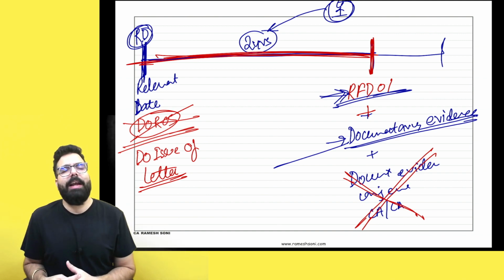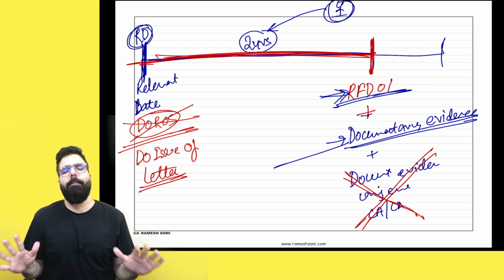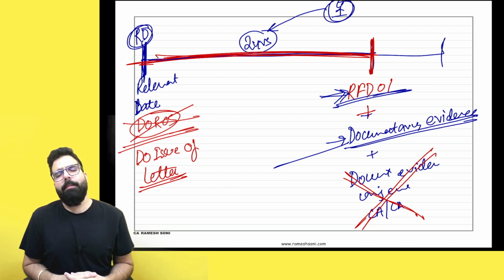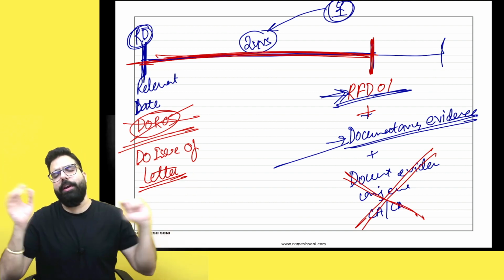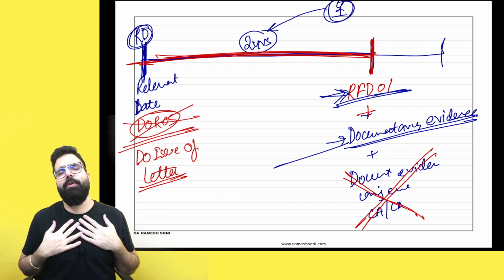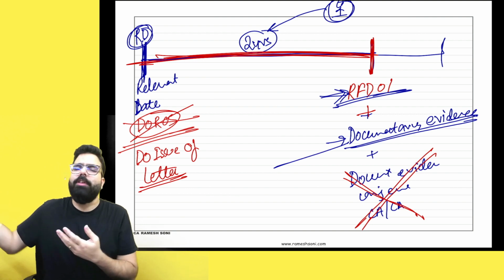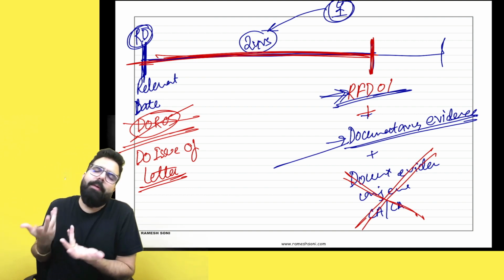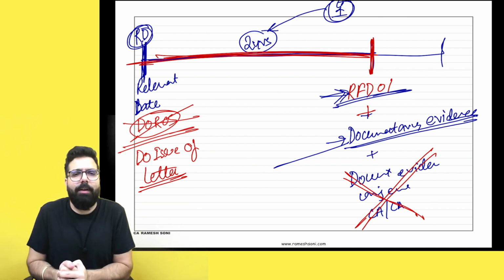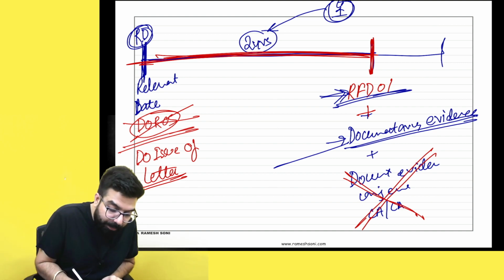This is the refund mechanism for the unregistered person. Simple as that. Listen carefully. Always remember, the relevant date says you have to apply within 2 years. If you are an unregistered person applying for a refund, you have to apply within 2 years. Sir, 2 years from the date of what? Because the contract got cancelled, sir, he never gave me any service. So 2 years will be seen from which date? 2 years will be seen from the date of issue of the letter.